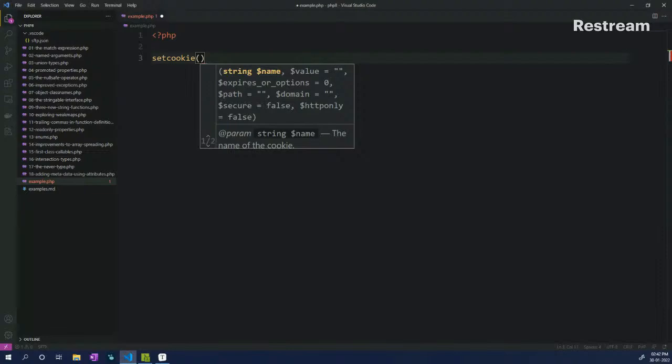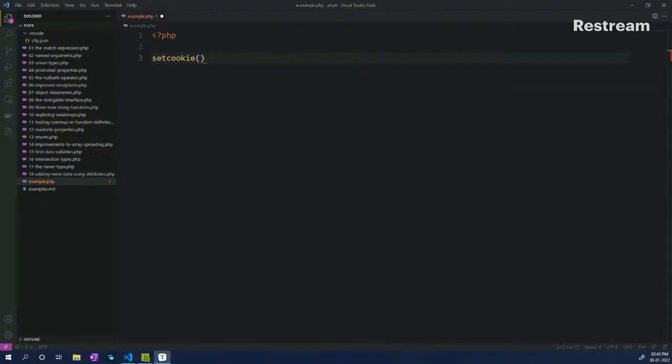Let's say that I would like to pass in secure as true, HTTP only as false remains as is. How does it look in our current PHP version, which is PHP 7 or any version before PHP 8? So this is how it looks. We have setcookie, then the cookie name, then we have to pass in a default argument, then another default argument to reach this point right here.